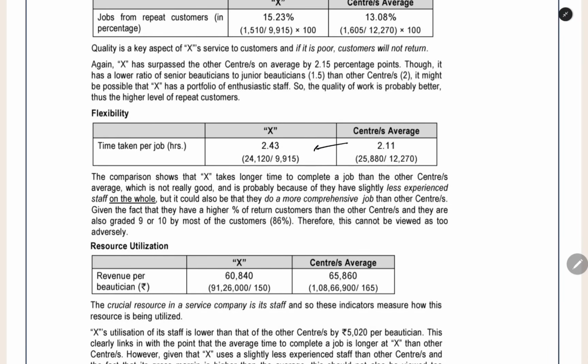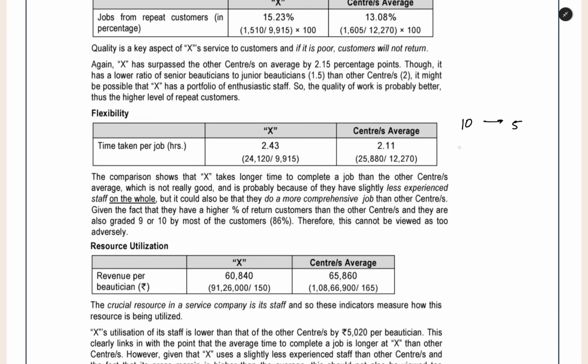Here, this is a bad thing. We are taking more time than the average. We are taking more time to complete one customer. Because of this, we will be able to serve only fewer customers in a day. For example, if there's a 10-hour shift, in an average center, one worker will complete about 5 customers.